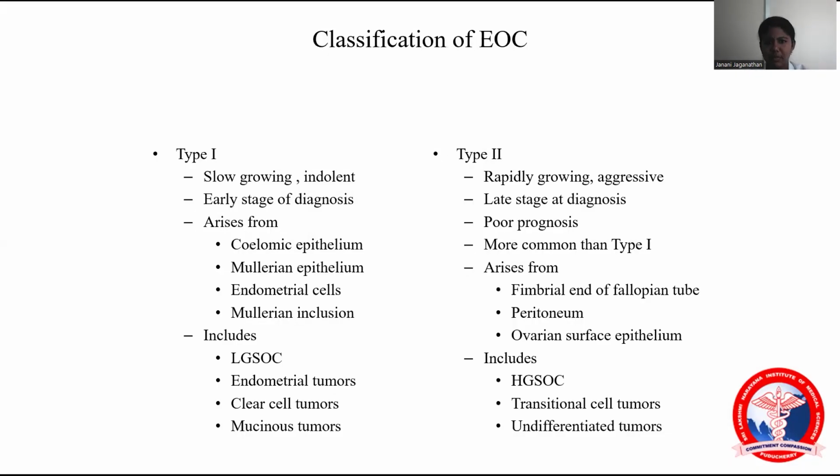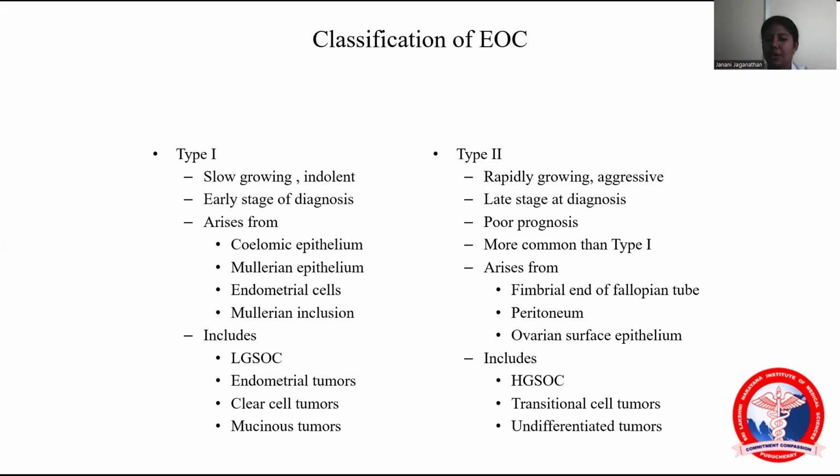Type 1 is slow growing and type 2 is rapidly growing. As I told you, when we diagnose ovarian carcinoma it is usually advanced stage; type 1 we can easily diagnose at an early stage. It arises from Mullerian epithelium, Mullerian inclusions, and endometrial cells.